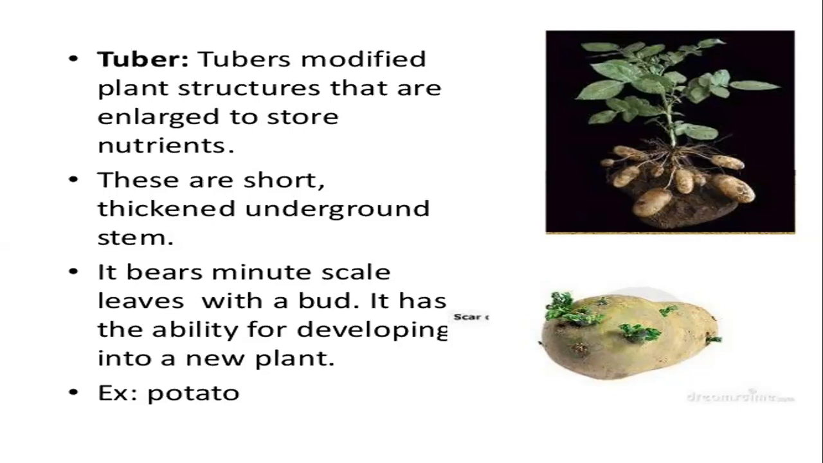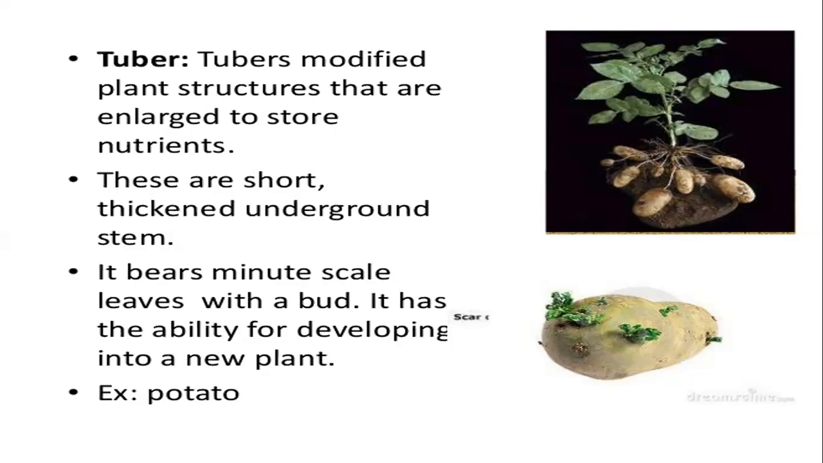Yes, beta. So see, it bears minute scale leaves with a bud. That bud is nothing but the eye, as we call it. It has the ability for developing into a new plant. Example is potato. So even your stem tuber का जो example है वो तो potato है. Potato को भूल नहीं सकते. और मुंबई वाले तो potato को कैसे भूले यार? Potato बड़ा staple food of all Mumbai people ना.